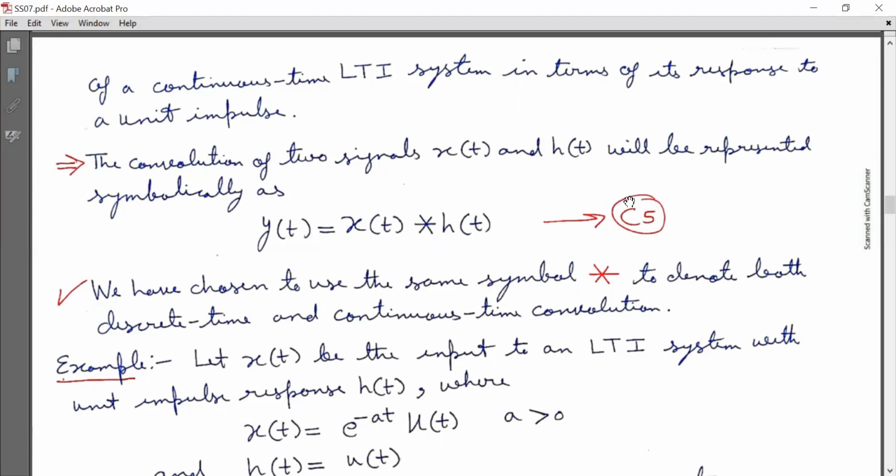Now the convolution of two signals x(t) and h(t) will be represented symbolically as y(t) is equal to x(t) linearly convolved with h(t). We have chosen to use the same symbol as shown to denote both discrete time and continuous time convolution. So this symbol is representing linear convolution. So y(t) is x(t) linearly convolved with h(t). So this symbol is used to represent convolution integral in continuous time domain, and this symbol is used to represent linear convolution sum in discrete time domain.